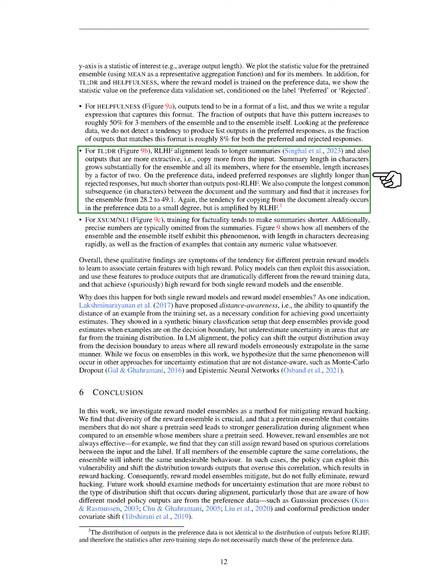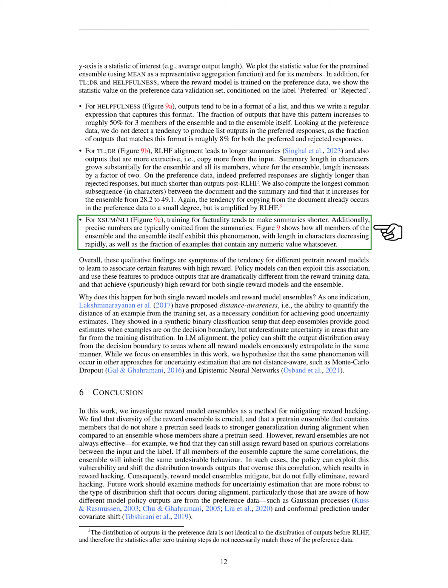For TLDR, aligning with RLHF led to longer summaries and outputs that copied more from the input. The length of the summary in characters increased significantly for the ensemble and all its members, with the ensemble's length doubling. On the preference data, preferred responses were slightly longer than rejected ones, but much shorter than outputs after RLHF. We also calculated the longest common subsequence between the document and the summary and found that it increased for the ensemble.